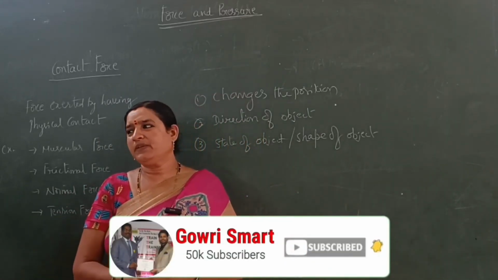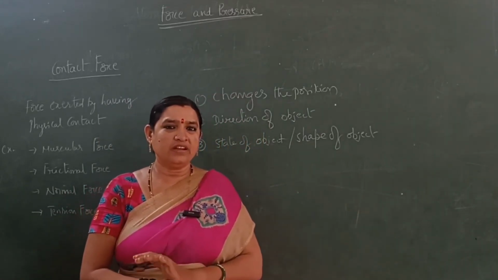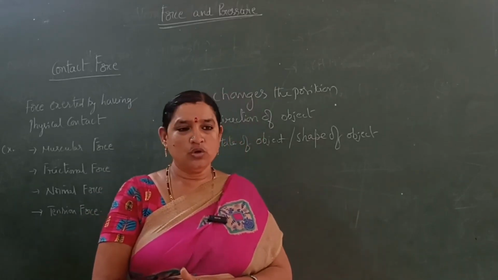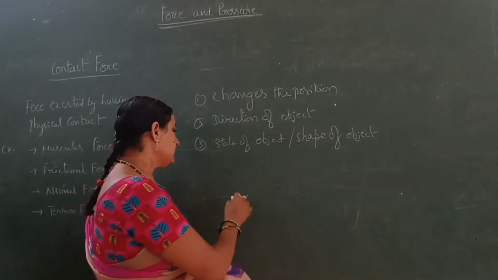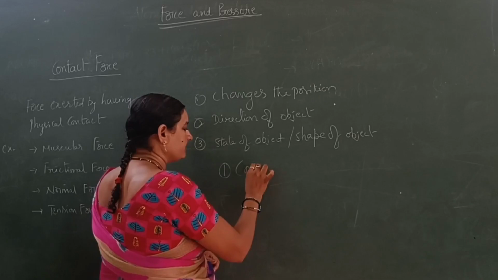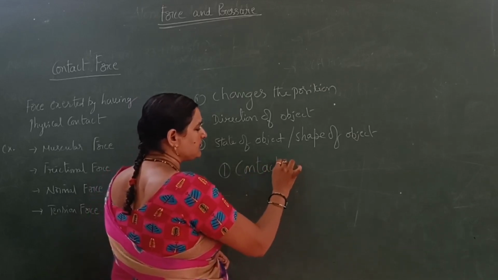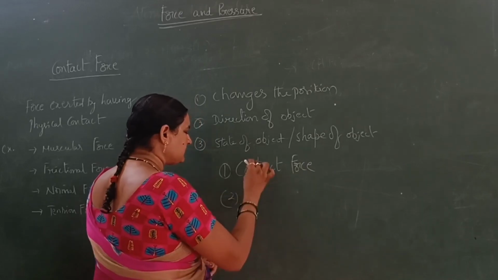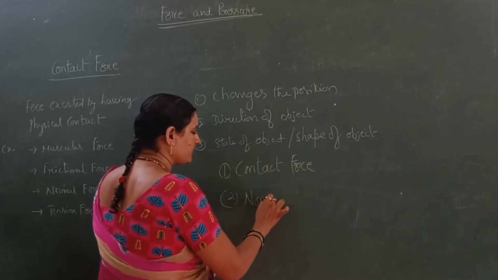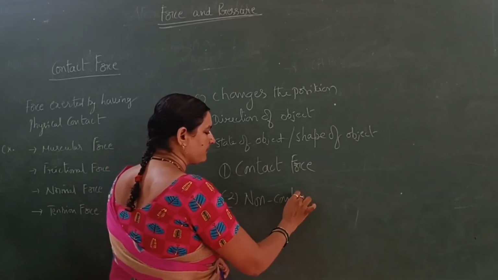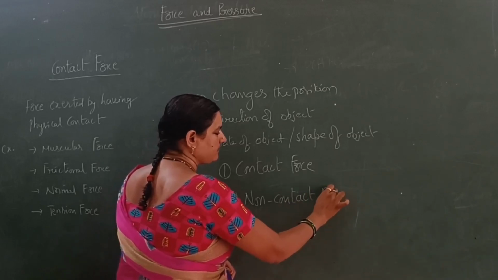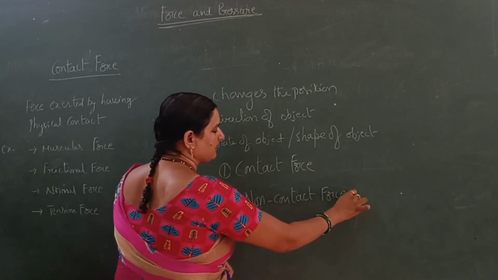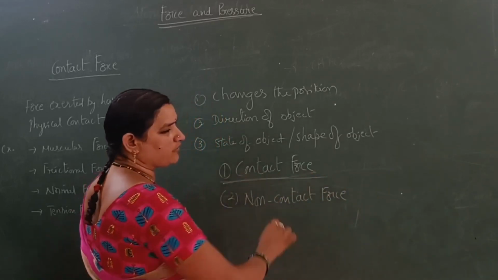Then, how many types of forces are there? Generally, we classify the forces into two types. One is contact force. The other one is non-contact force. What is meant by contact force?